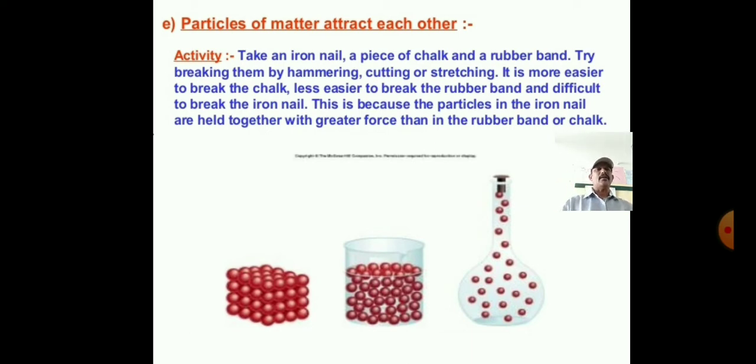These two, the chalk piece and the rubber band, are very easy to break, cut or stretch. Here the iron nail's particles are held together very strongly. The force of attraction is very strong between the particles of the iron nail. So here we concluded that the strength of this force of attraction varies from one kind of matter to another kind.